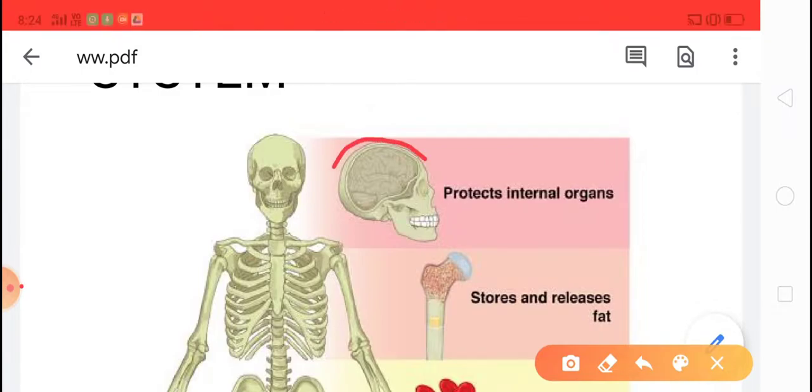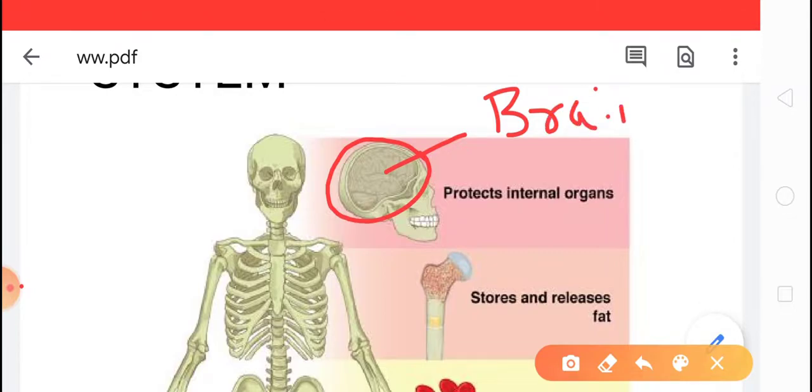You can see here, this is the skull and this is the brain. The brain is a very delicate part of our body, and it is nicely protected inside the skull. Okay, and the part of the skull which protects the brain is called the cranium. Okay, so this is a function of the skeleton.